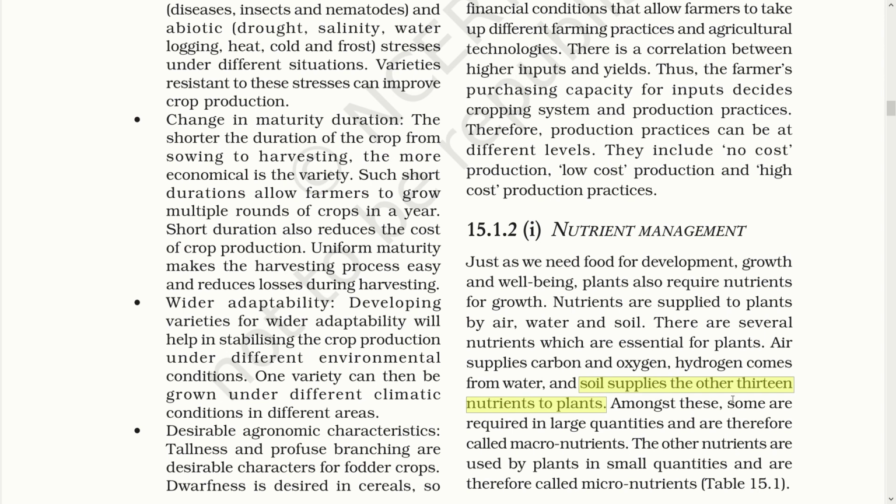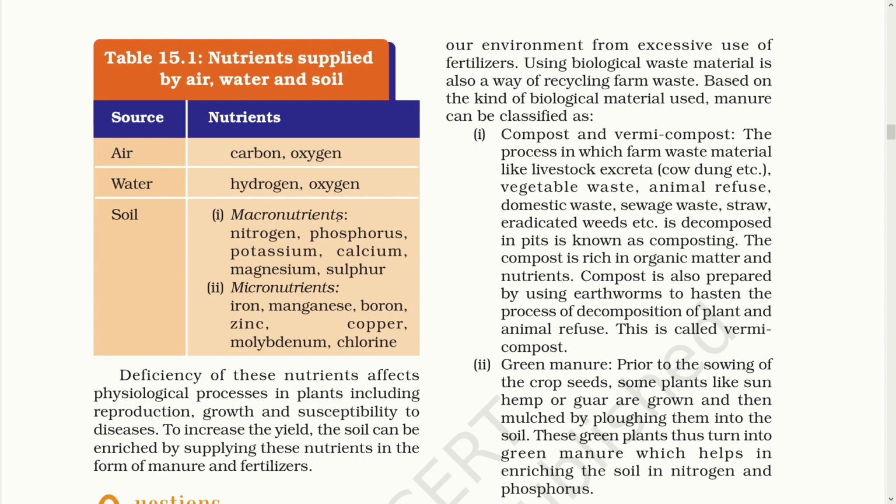Among these, some are required in large quantities and thus they are called macronutrients, while others are required in small quantities and are called micronutrients. As you can see in the table, the micronutrients are iron, manganese, boron, zinc, copper, molybdenum, and chlorine, while the macronutrients that are needed by the plants in most quantity are nitrogen, phosphorus, potassium, calcium, magnesium, and sulfur.